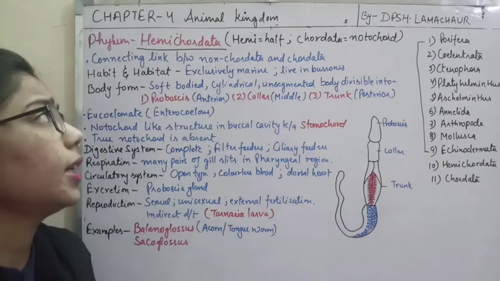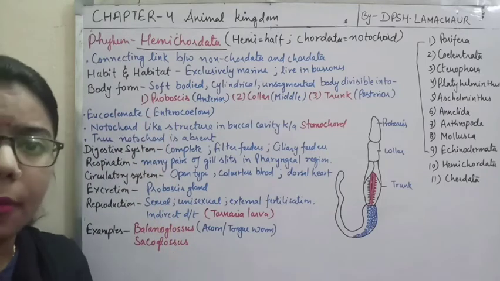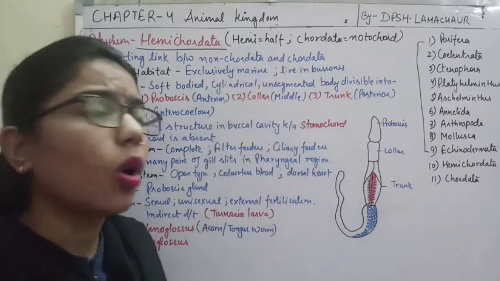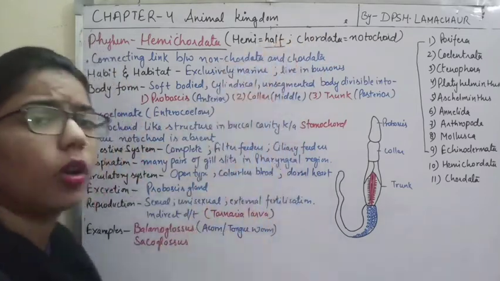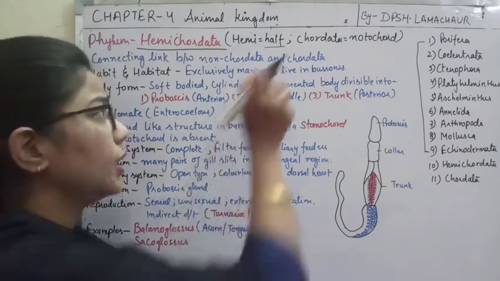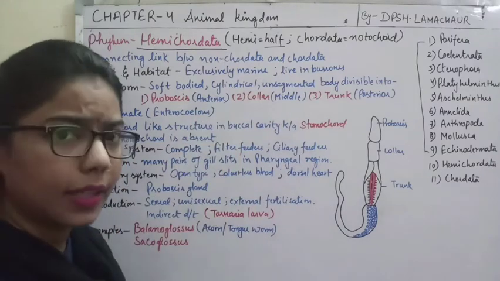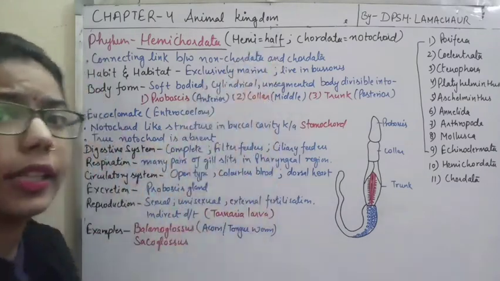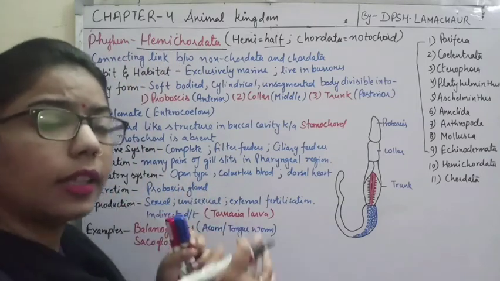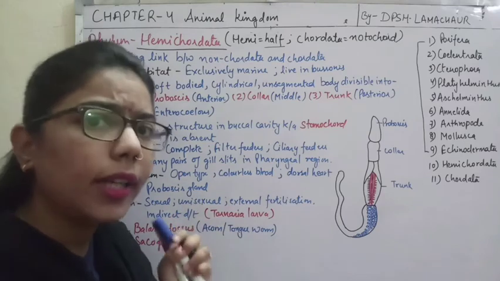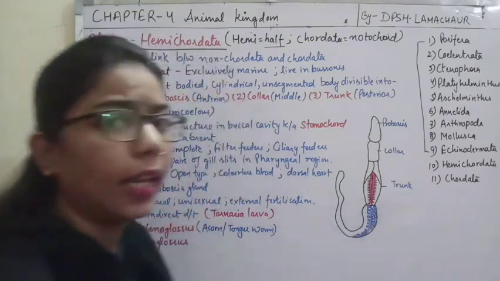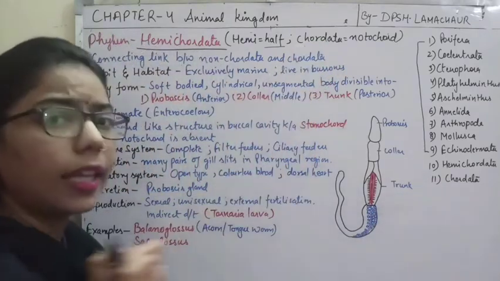Now the first thing is the name, Hemichordata. It combines two words, hemi and chordata. Hemi means half and chordata means notochord. So here this notochord is somehow present. It was assumed earlier, that's why we kept these animals under the phylum Chordata. Earlier we kept this phylum under Chordata, and we assumed that it is just like a notochord.